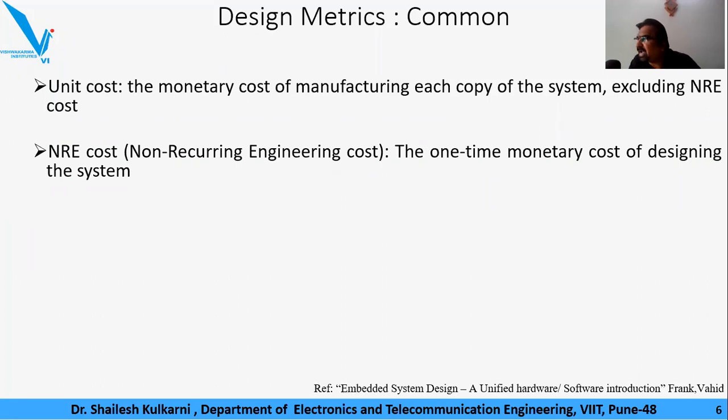For example, if I buy a particular product from the market for $10,000, or for example 10,000 rupees, this is the price at which we are getting that product. The company might have had a unit cost for that product somewhere around 2,000, 3,000, 4,000. Okay.